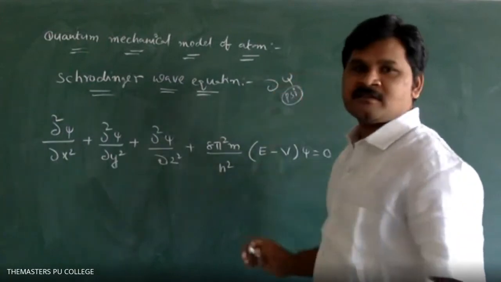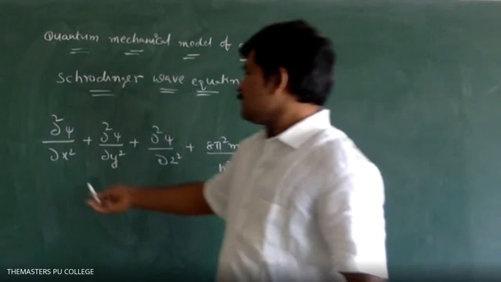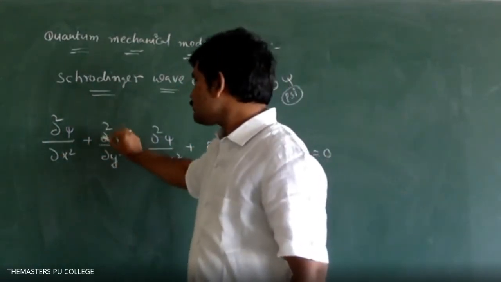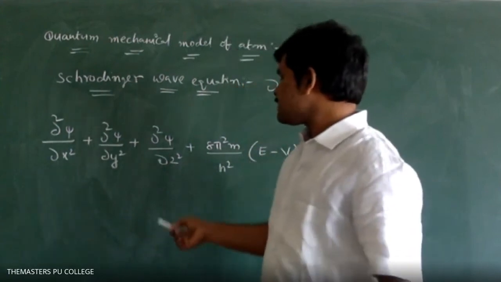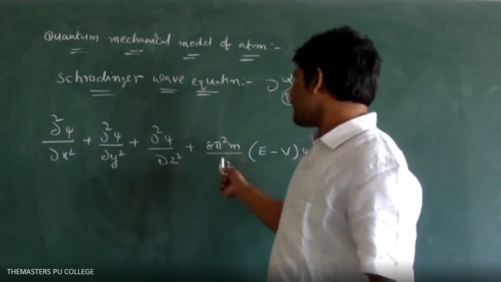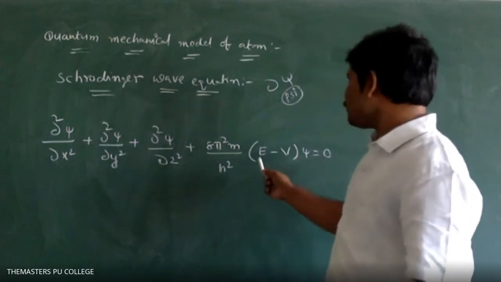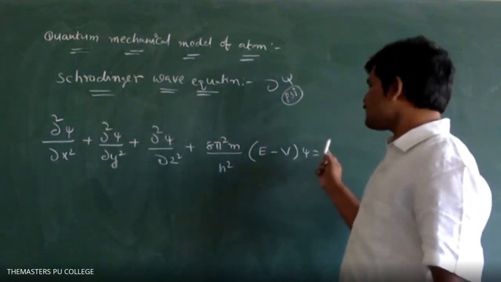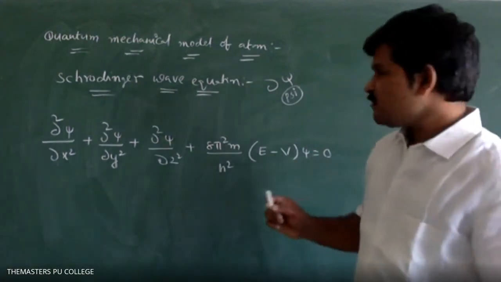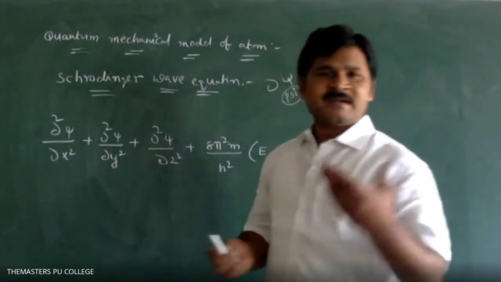So the formula is dou square psi by dou x square plus dou square psi by dou y square plus dou square psi by dou z square plus 8 pi square m by h square into E minus V into psi is equal to 0. So this is the Schrodinger wave equation. Dou is a mathematical term.